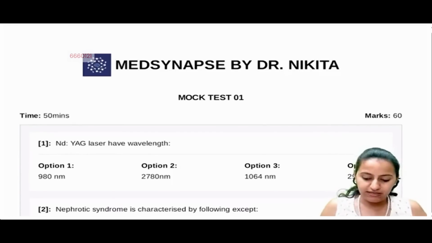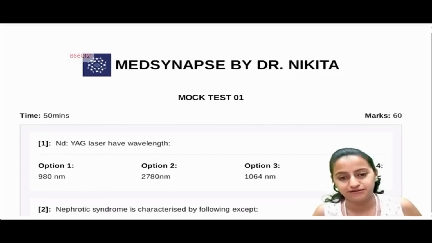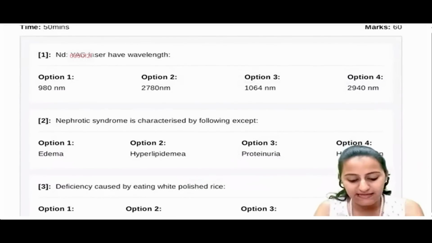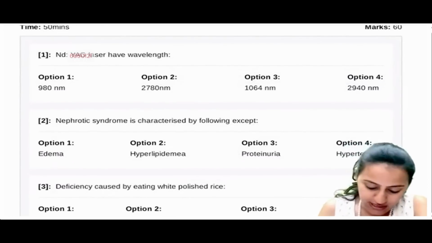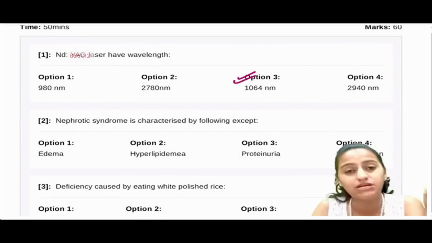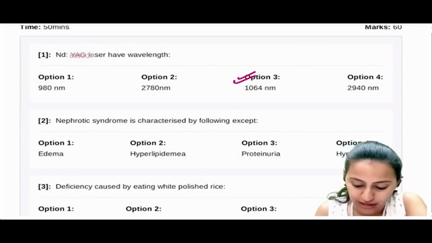Okay, so let's try to discuss the questions here. The first question here is: Nd:YAG laser has a wavelength of. So the correct answer is option 3, that is 1064 nanometers.